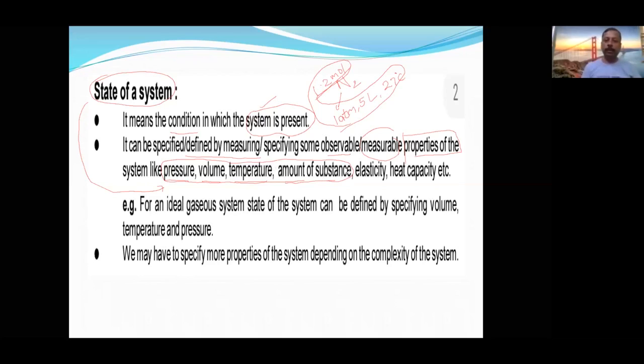Other than this, for chemistry purposes, and in physics also, it can be elasticity, it can be heat capacity, a lot of things. So like a gaseous system, what are required? Volume is required for specifying the condition. Temperature is required for specifying the condition. Pressure is required for specifying the condition. You may specify more properties, but it will become complex.